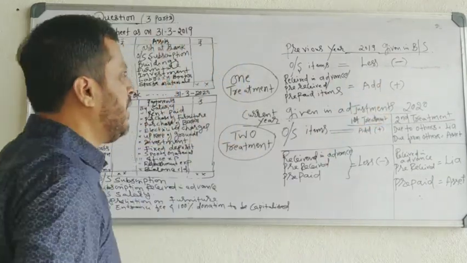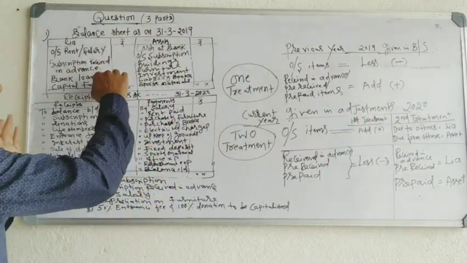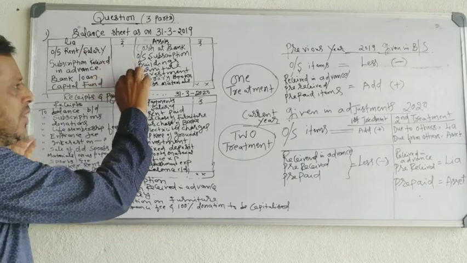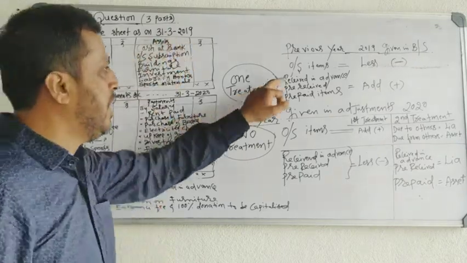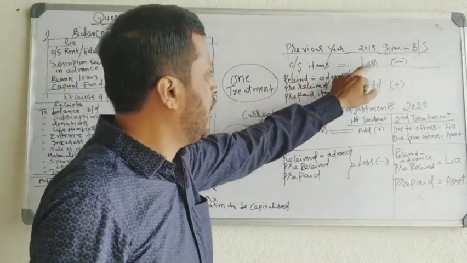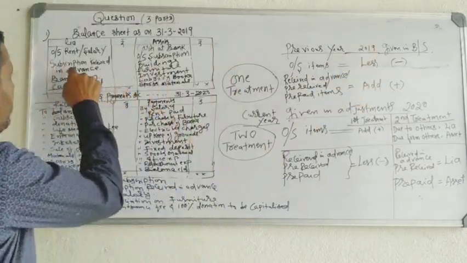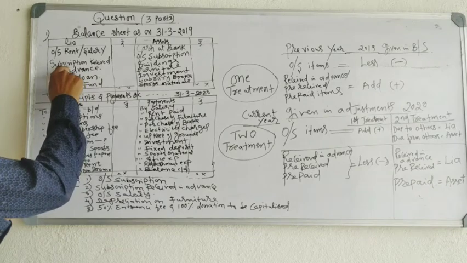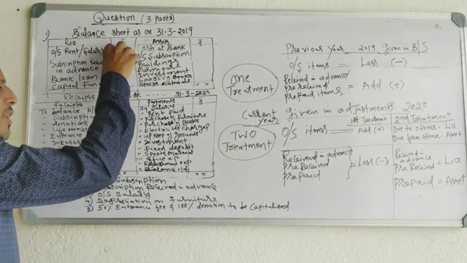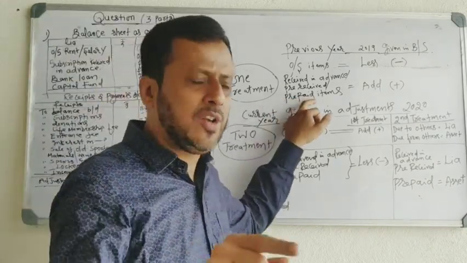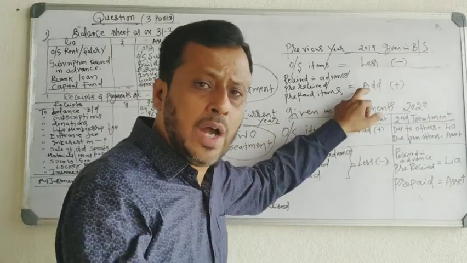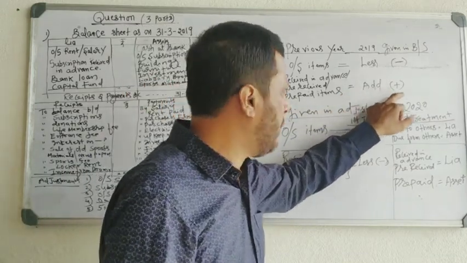Once again I will repeat: if outstanding items are given in the previous year balance sheet, you have to deduct in the income and expenditure account. If pre-received, received in advance or prepaid items are given in the last year balance sheet, just add in the income and expenditure account.